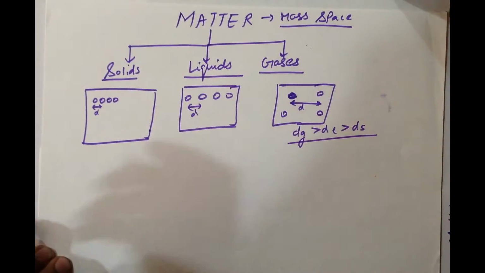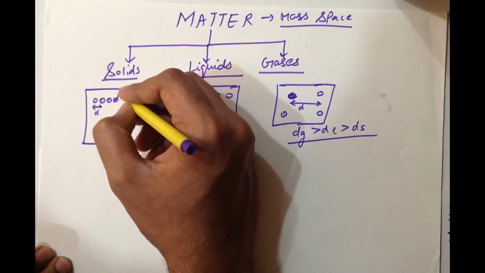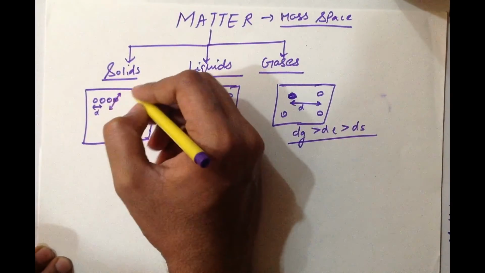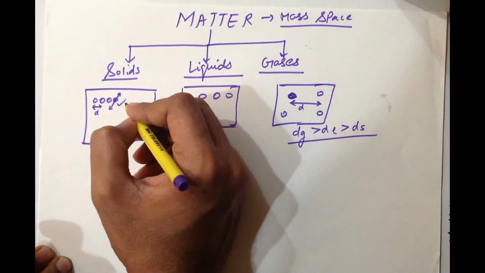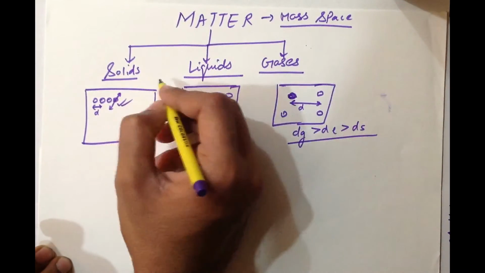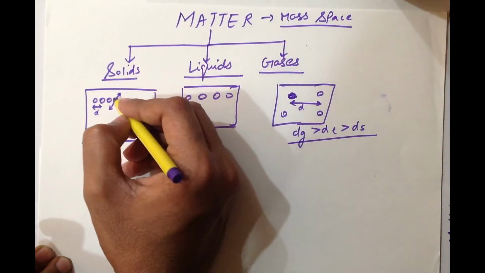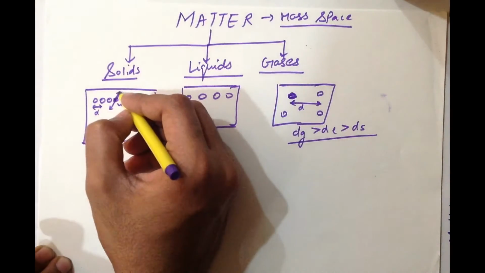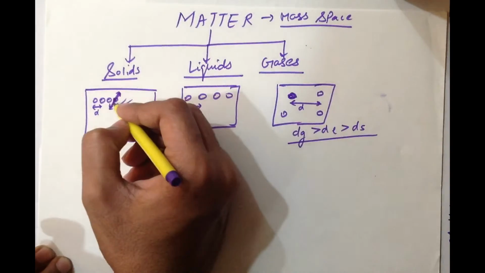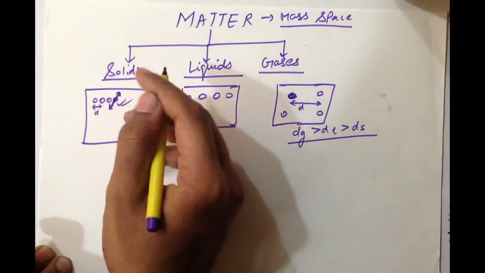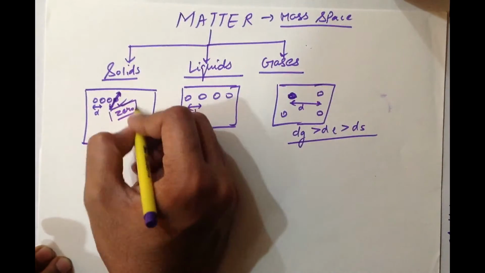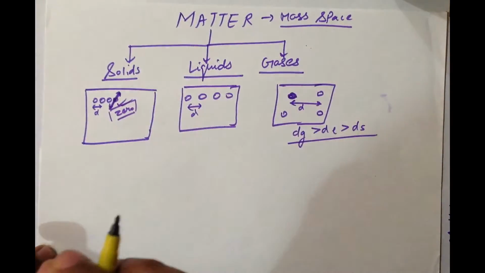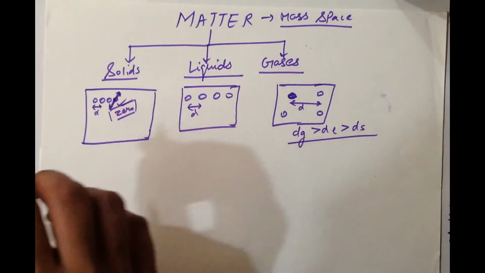So the second difference is the degree of freedom. So what is degree of freedom? Degree of freedom means the movement of the constituent atom or molecule in the particular matter. As in case of solid, this atom or molecule moves about its mean position very little. That is, we can assume the movement to be zero, though it moves, the movement is very less, so we can assume it to be zero.